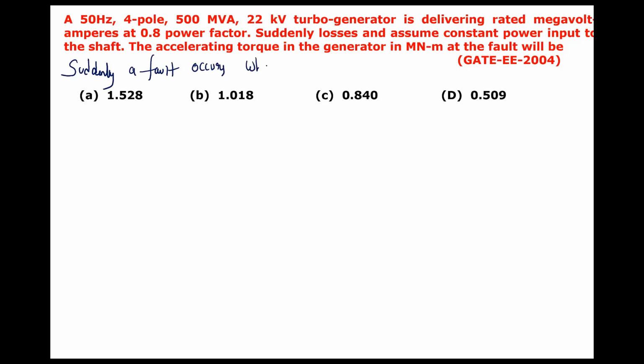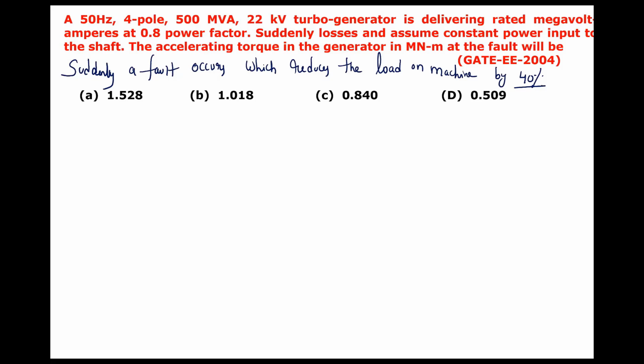In this condition, what is the accelerating torque on the generator? When suddenly a fault occurs and the load suddenly reduces, what is the accelerating torque on the generator? That is the question.